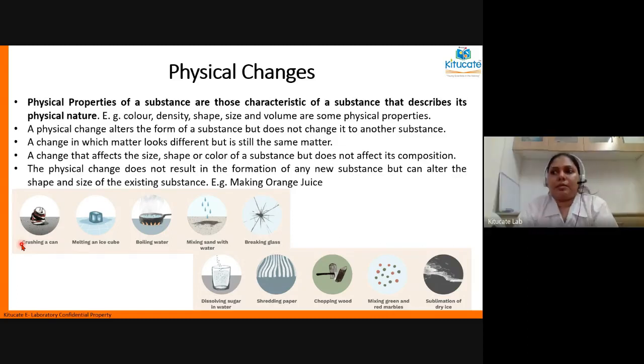It will change. We all know that there is an expansion or contraction whenever we heat or cool anything. So the volume will slightly change whenever there is a change in state. That means change in volume is also a physical change.